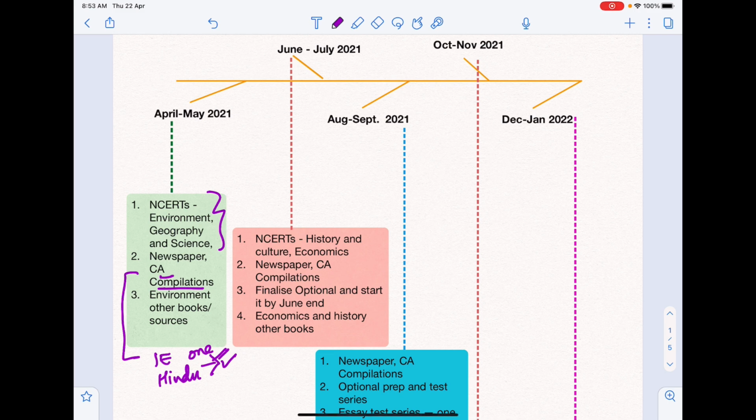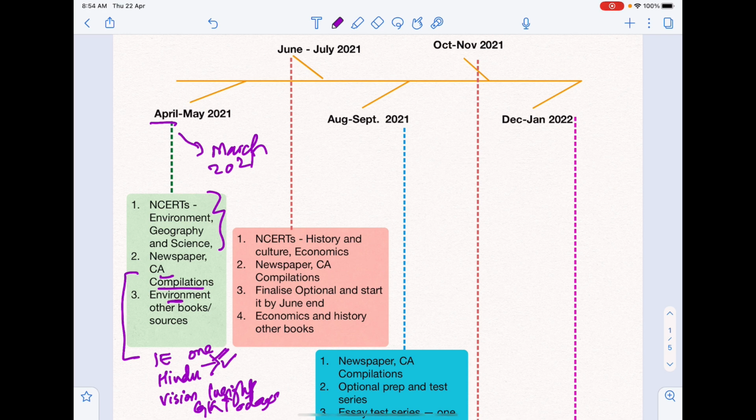You can get Vision, or you can get Insights, or you can get GK Today current affairs compilations from their website itself. Start that and start doing that daily. For April, if you're starting the preparation now, you can get the March 2021 compilation and start with that. You don't need to go really behind that, you can do that later, but right now just start from March.